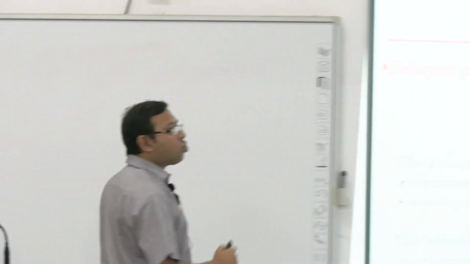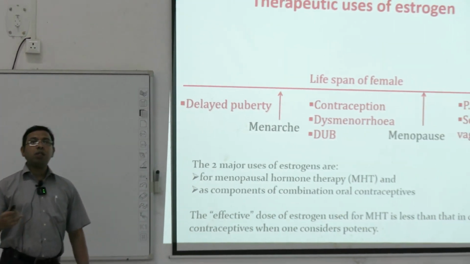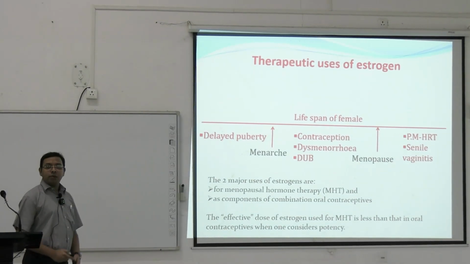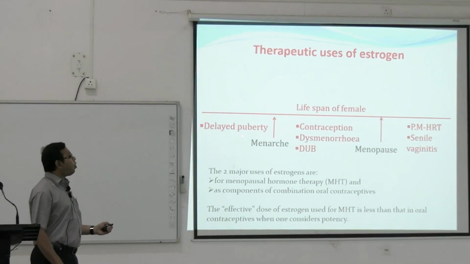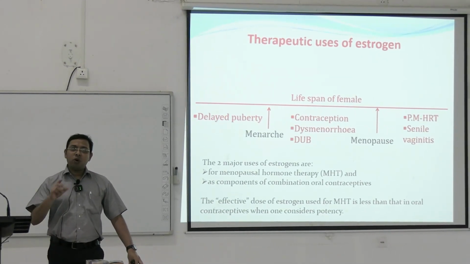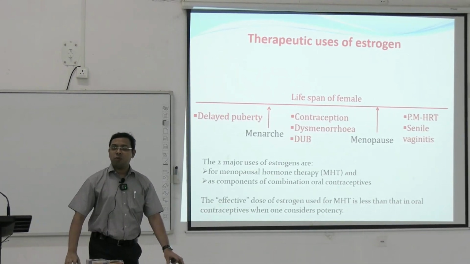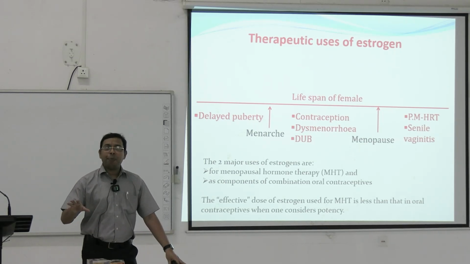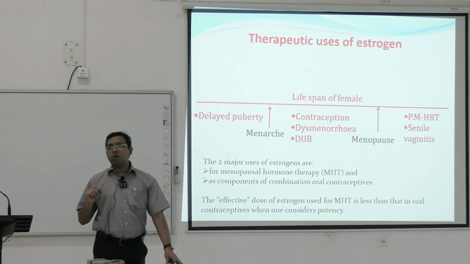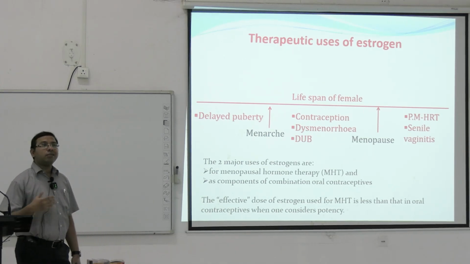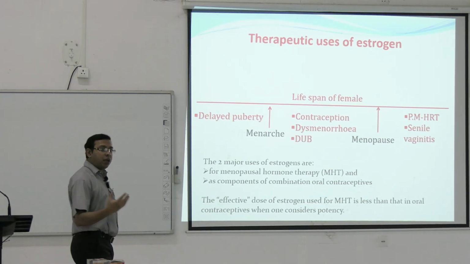So where is this estrogen used? Therapeutic uses of the estrogen, already we have seen. So delayed puberty or primary hypogonadism. Primary hypogonadism happens in one syndrome. You have read in biochemistry, Turner syndrome. So Turner syndrome is an example where primary hypogonadism happens, where we can use the estrogen. Apart from this, if there is delayed puberty, we can use the estrogen.